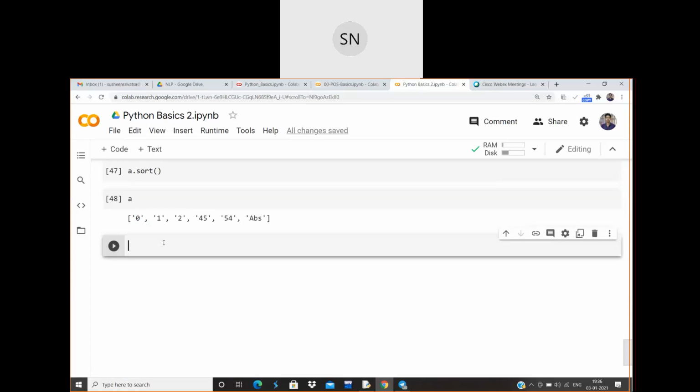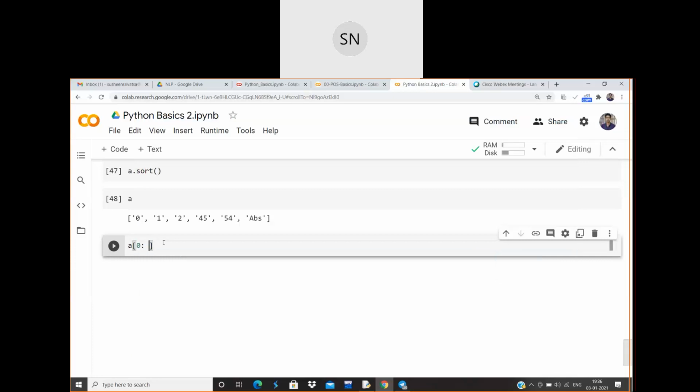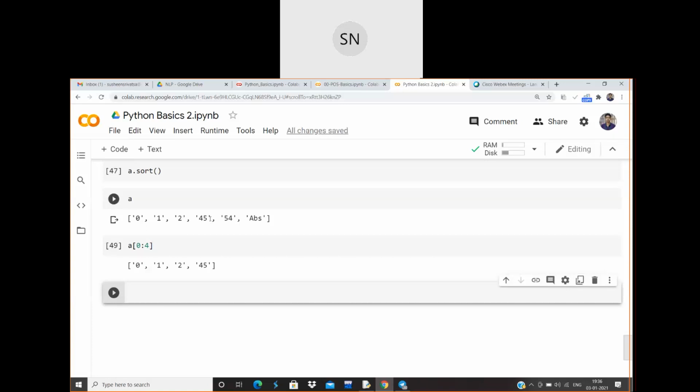As he told, we can actually do that. So let me show you that. You are accessing the elements present in A from 0 till the value that you want. Okay, let me take 4 over here. So it will print from 0 to the index number 4. So what if I write A of minus 1? What is the expected output? ABS.